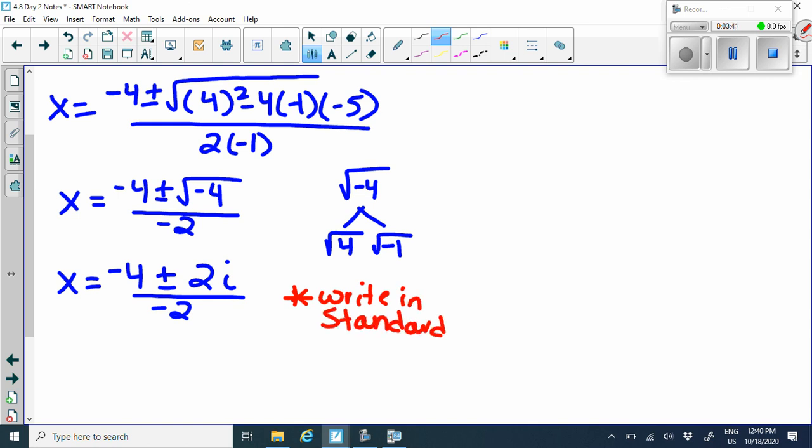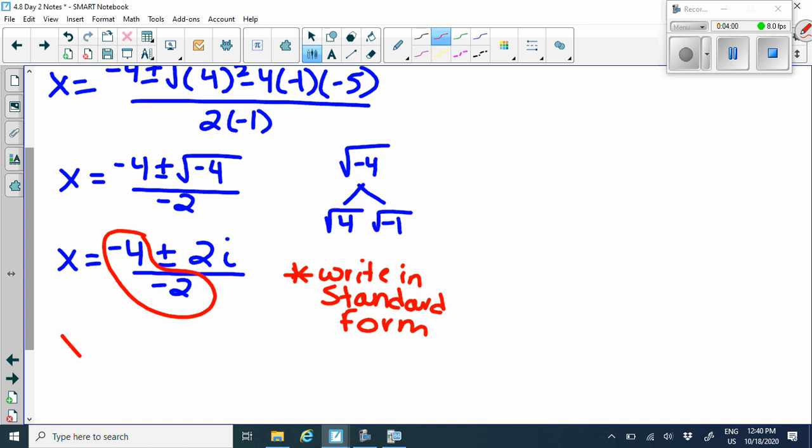So we talked about this a lot, especially when we did our 4.6 day 2 and day 3 notes. That's when we added, subtracted, multiplied, and divided complex numbers. So we're going to take the real number, so that's going to be the -4 over -2. So let's simplify that. -4 divided by -2 gives us a +2.